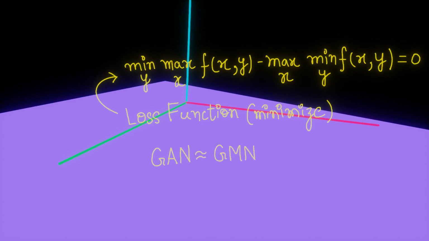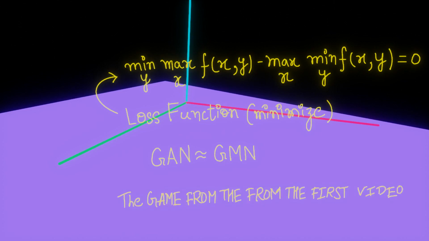There's one more catch which is called realizability, about which I have not told you yet. Remember that in the first section of this video, which is named the game from the first video, I told you that the loss function is a function of n variables, where n is quite big and the graph of the loss function can look like anything.